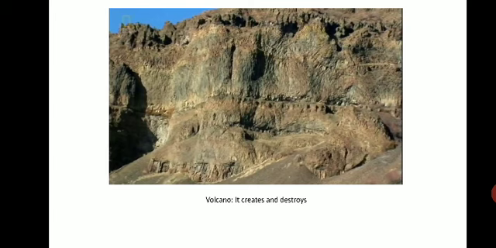Wherever there are openings or cracks, the magma, which is under tremendous pressure, will try to come on the surface, and there will be a volcanic eruption. This is how the magma comes on the surface, and then we call it lava. After cooling it looks like this, what is observed on the screen. This is a rock formed by the cooling of lava. So this is how igneous rocks are formed.